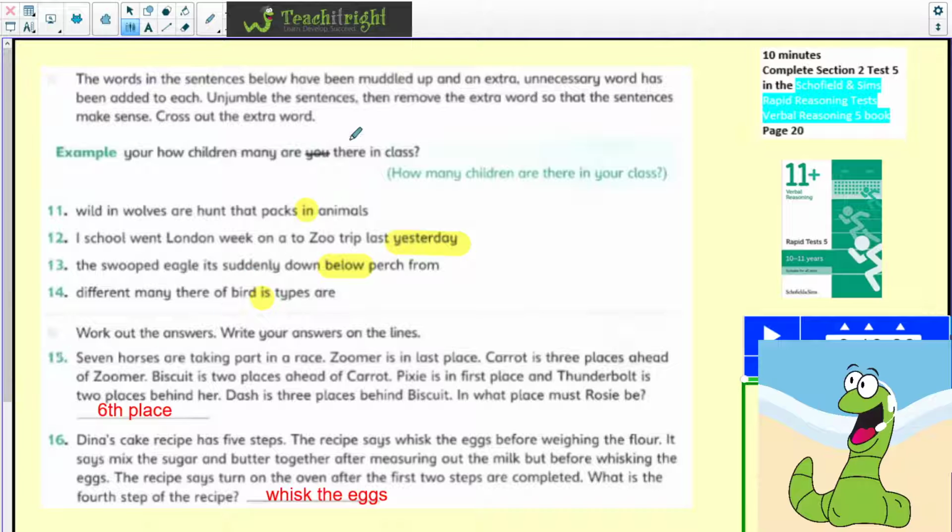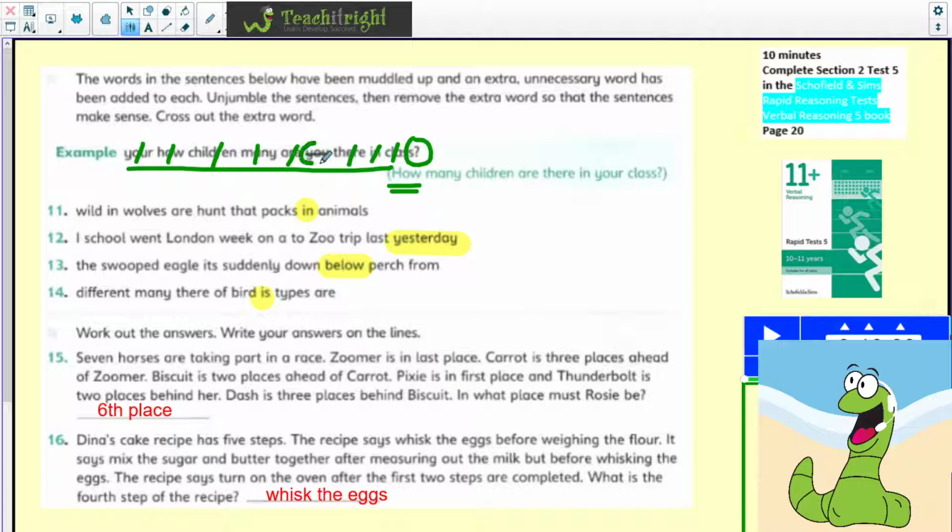So sounds easy, sounds fairly complex, but it's actually easier than what it sounds. Basically, when you do these, if you read through the sentence as it's written, that will give you a clue to what the sentence should say. And then we're going to cross through the words that we've used, but there will be a word that we can't fit in there. So, your, how, children, many, are, you, there, in class. Now, we always read it like that, and then we have to think about, well, what would make sense? Now, it is a question, so I think that's a big clue. So we're actually going to start with the word how. So, how many what? How many children are there in your class?